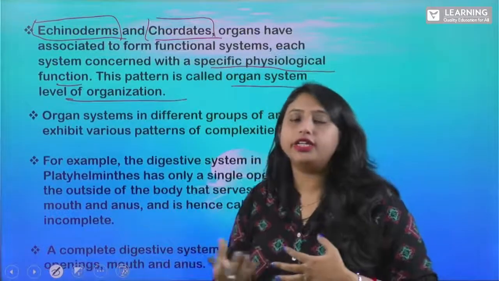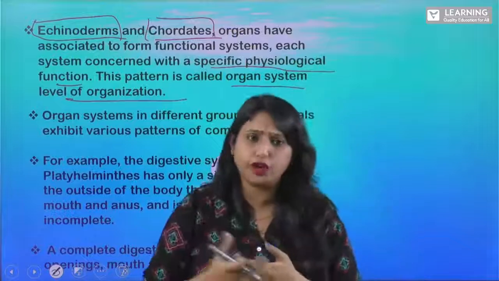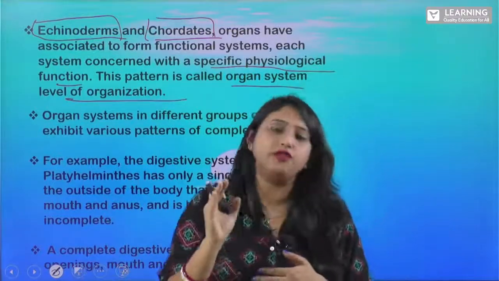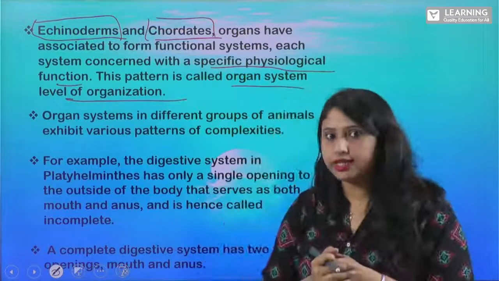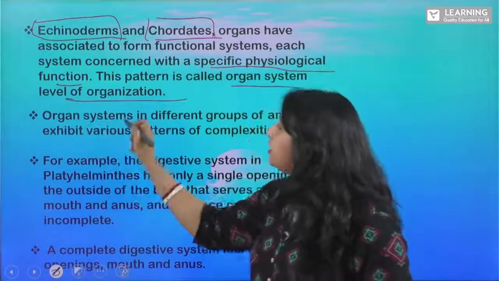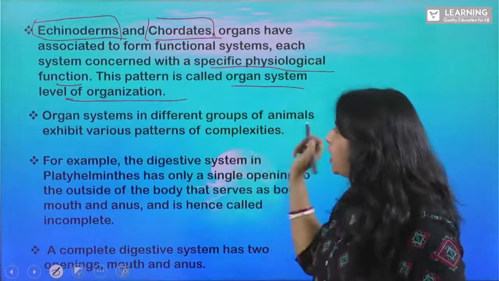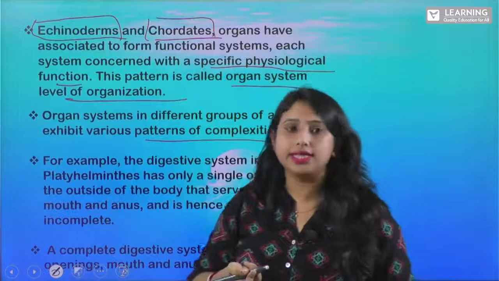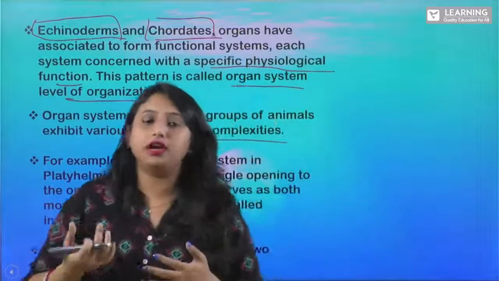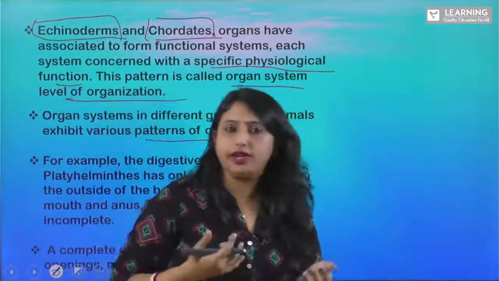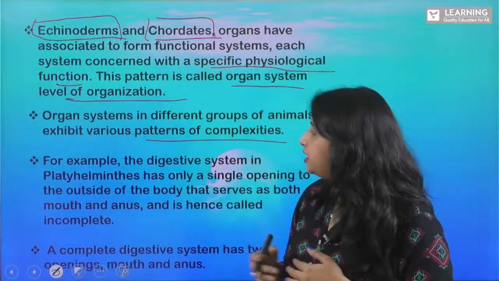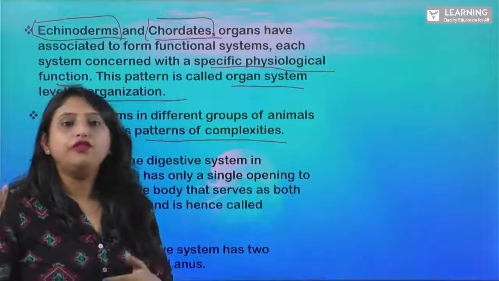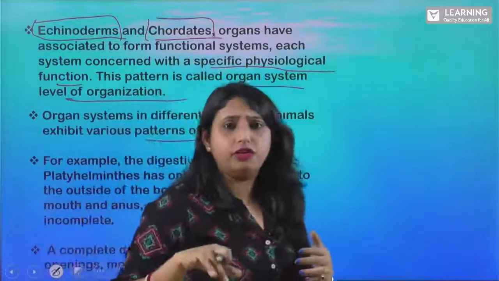So each organ performs a specific function, right? So that is called your organ system level of organization. Clear? Yes. The organ systems in different groups of animals exhibit various patterns of complexities. For example, we have different organ systems inside our body, right?